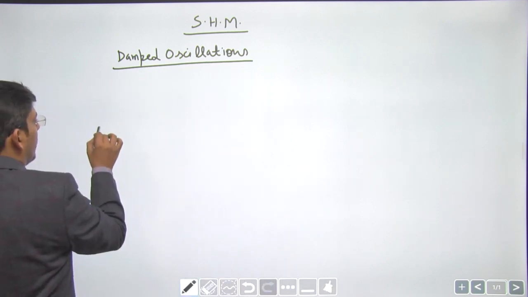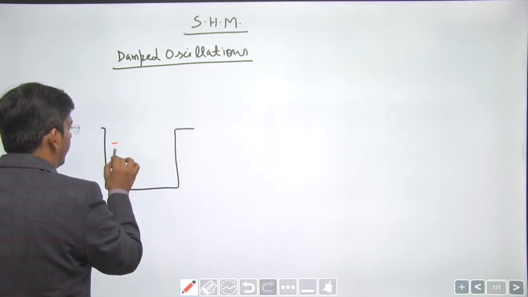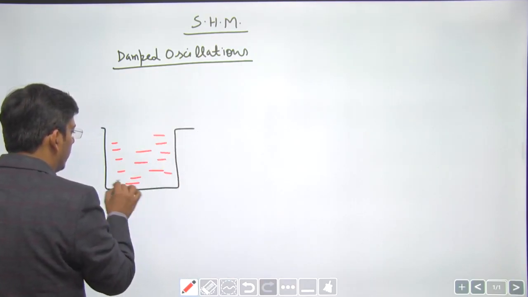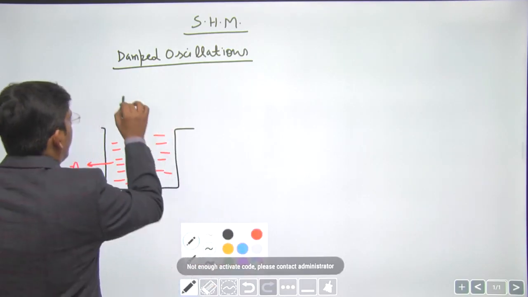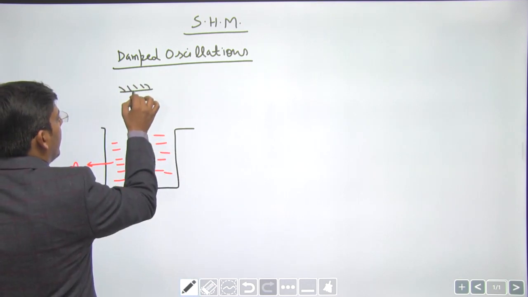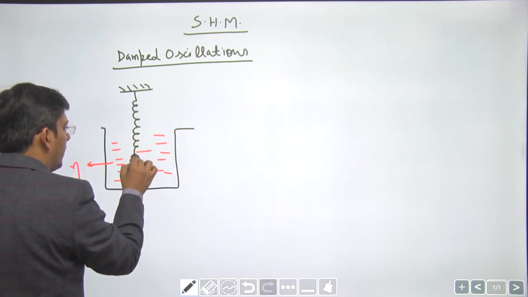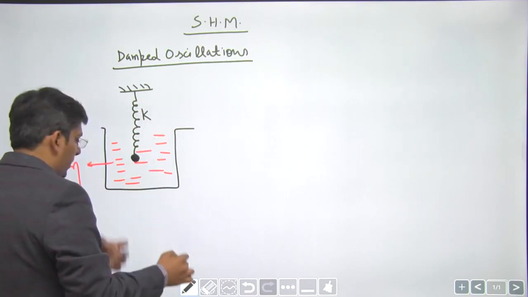See, suppose you have a container filled with honey, which is a viscous liquid having some coefficient of viscosity eta, and you tie a spherical body to a spring of spring constant K. The body oscillates, right.